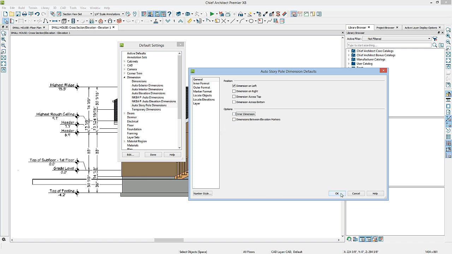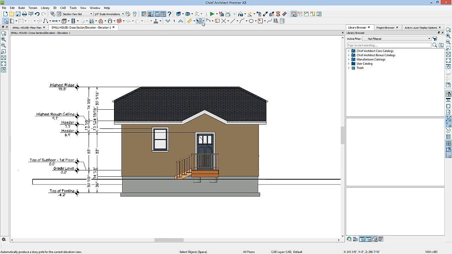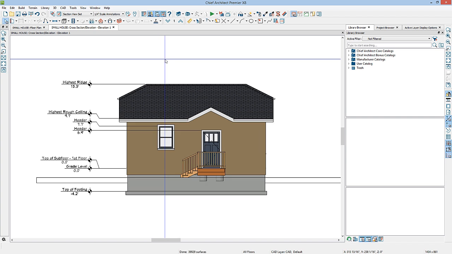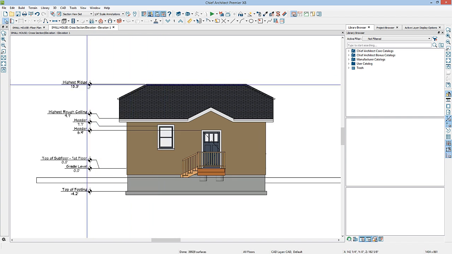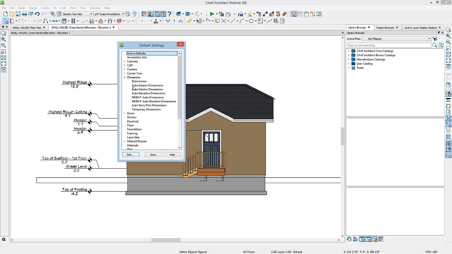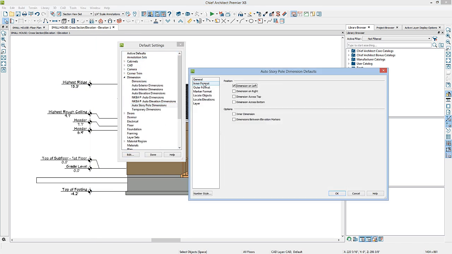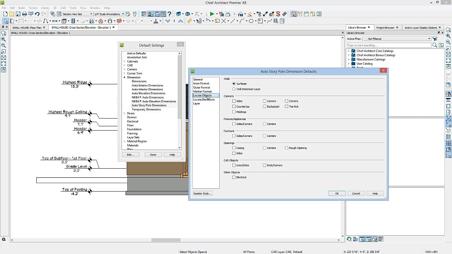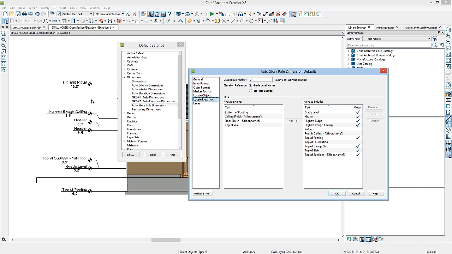If I uncheck both of these boxes and regenerate my auto story pole dimensions, it'll regenerate just the markers and labels and their heights without any dimension lines. You also have other settings in your auto story pole dimension defaults for the format of the dimension lines, the marker format, the locate object settings for the elevation dimensions, as well as the locate elevation settings to determine which of the heights you want to call out with your markers and labels.